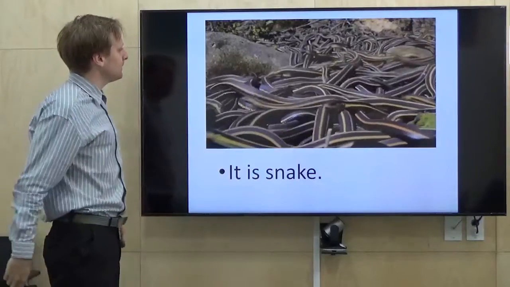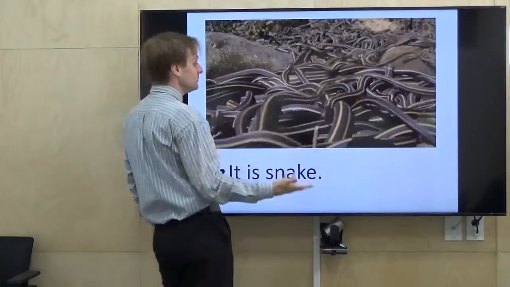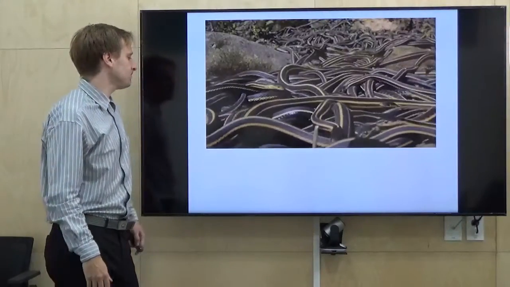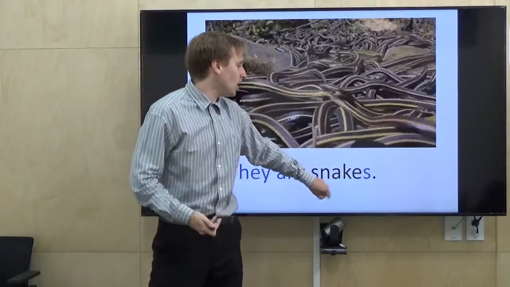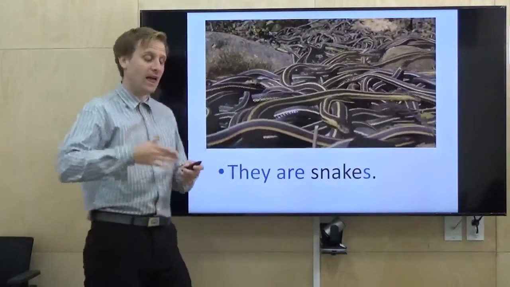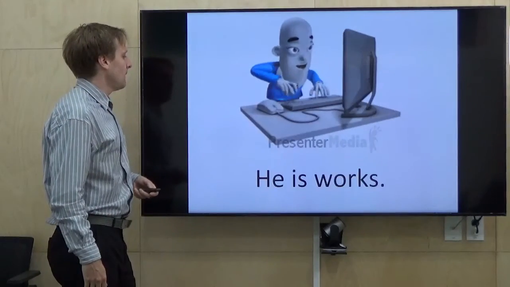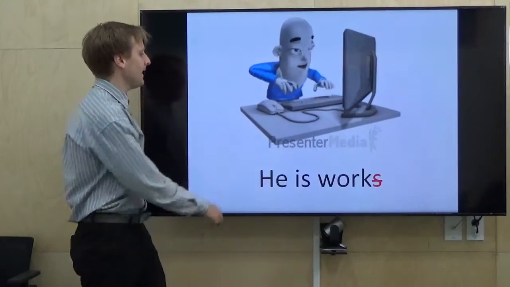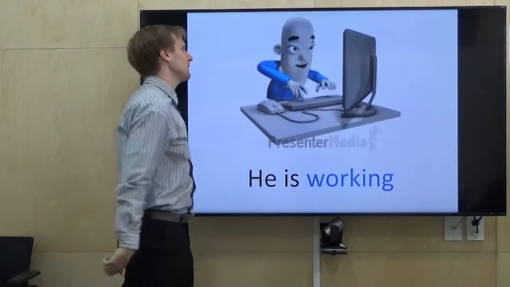It is snake. Two mistakes. One snake? No, there are lots of snakes. So we can say no it and then no is. They are snakes. This is a noun, so we're going to have an S. They are snakes. He is works. This is a verb, so no S for a start. He is working.